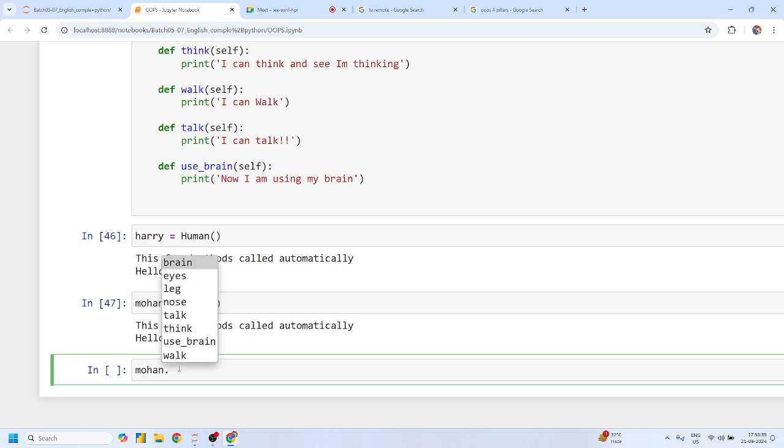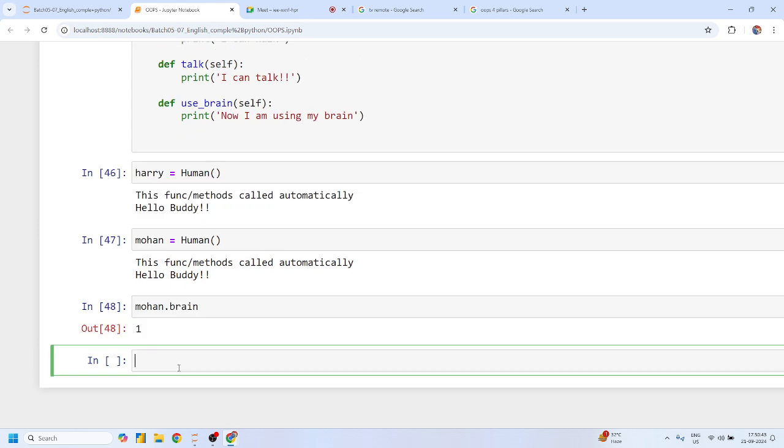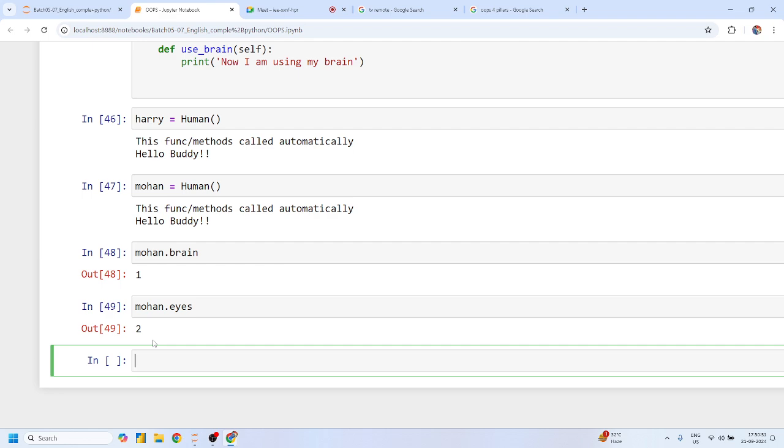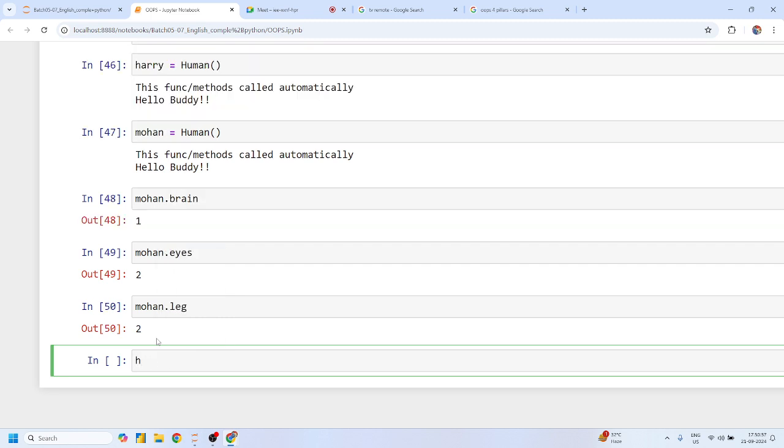We know that both Mohan and Harry have the same attributes. What is the brain? One. How many eyes does Mohan have? Two. Yes or no? Mohan has two legs, and the same with Harry. Yes or no?